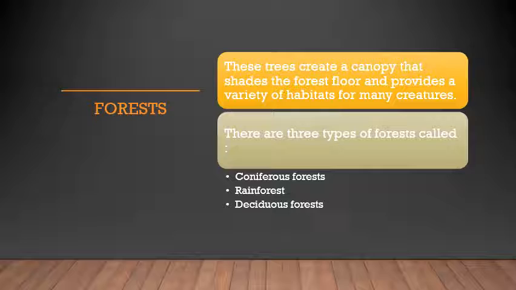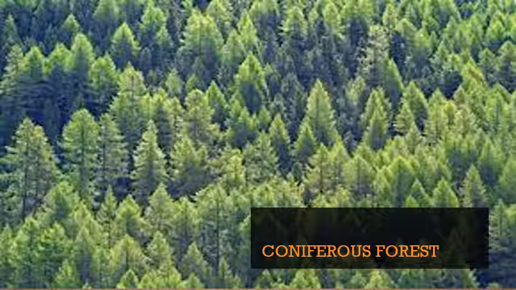Now there are three types of forest called the coniferous forest, rainforest, and the deciduous forest. You don't have to break your head over what these three different types of forest are, but I'll just give you a brief introduction about them. So the coniferous forest means the trees are cone shaped. All the trees are in the shape of cones.